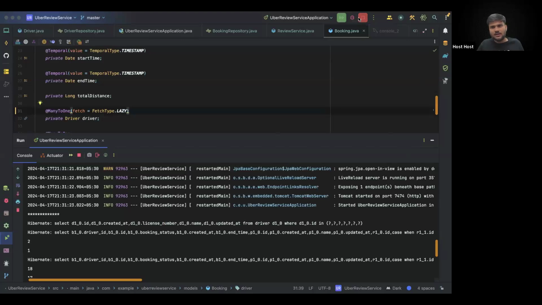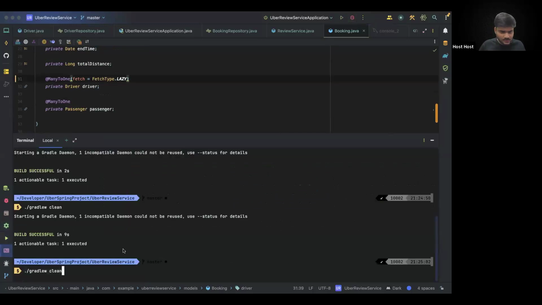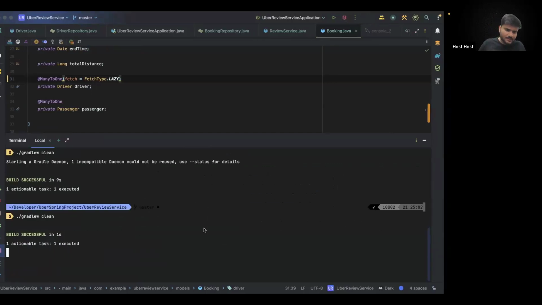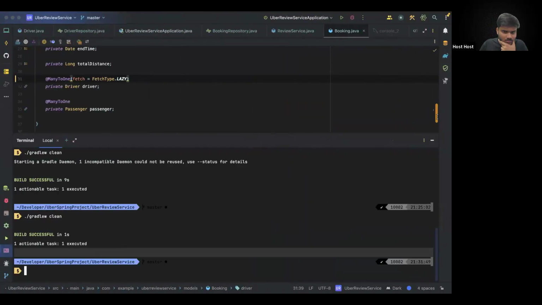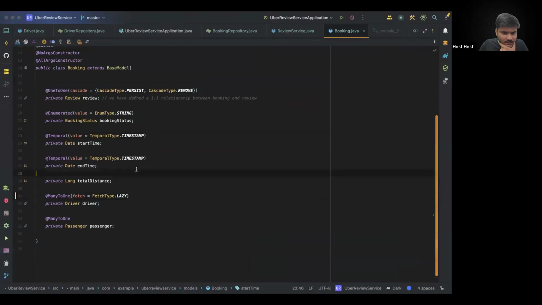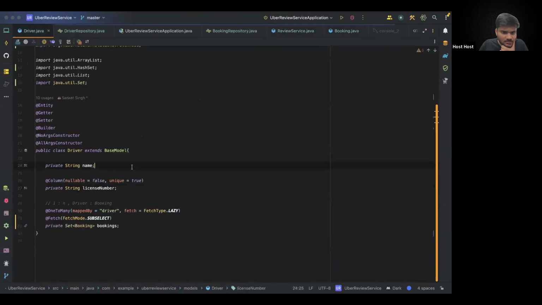One second. Let me restart my IntelliJ session. Just quickly clean it up and restart my IntelliJ session. Ideally, it should work directly. Let's see. And let's do one more thing. Okay. Let's do one more thing. Is there any fetch type eager somewhere? Is there any eager fetching mentioned for anything? So we have fetch type lazy, all good.